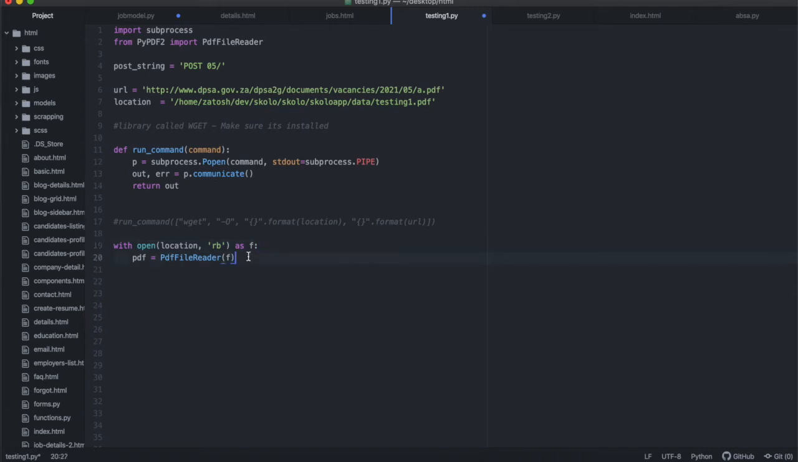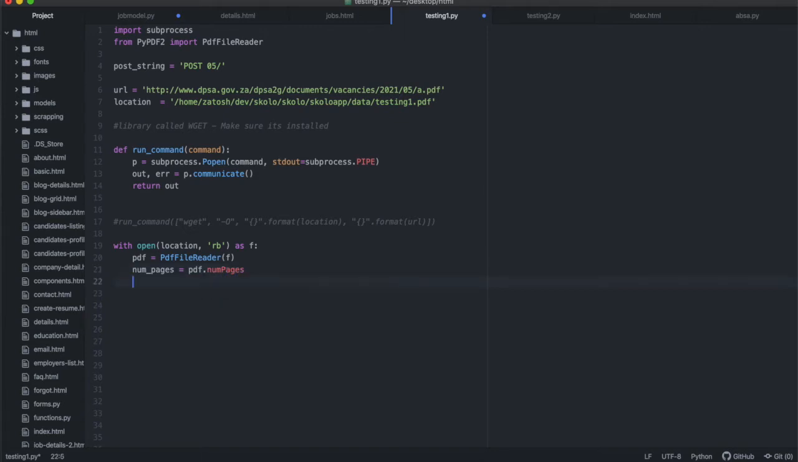Once I finish reading that file, I'm going to get a page of that file, because you have to print it out page by page. Let me actually just do this first: number of pages. If you want to know how many pages you have inside of your PDF document, you can just say number of pages is equal to pdf dot num pages, like that.